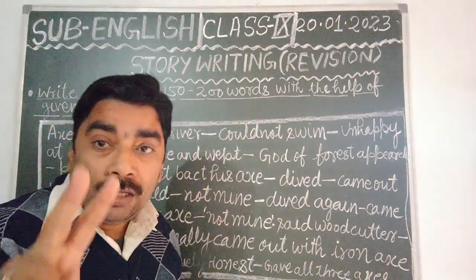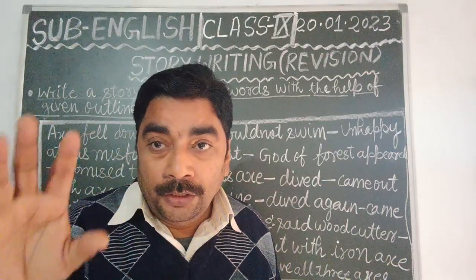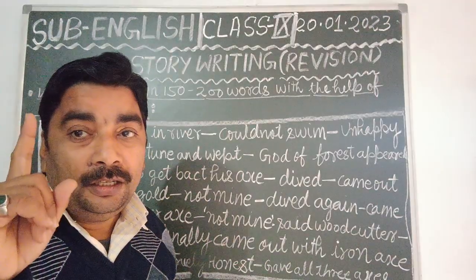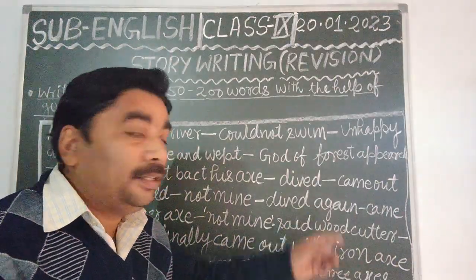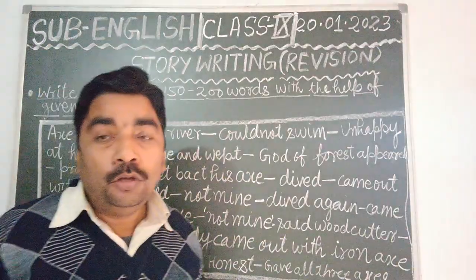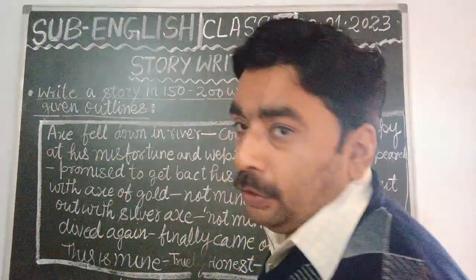Seeing his honesty, dear students, the god of forest at once decided that this man should be given all three axes: the gold axe, the silver axe, and that iron axe that was his own.